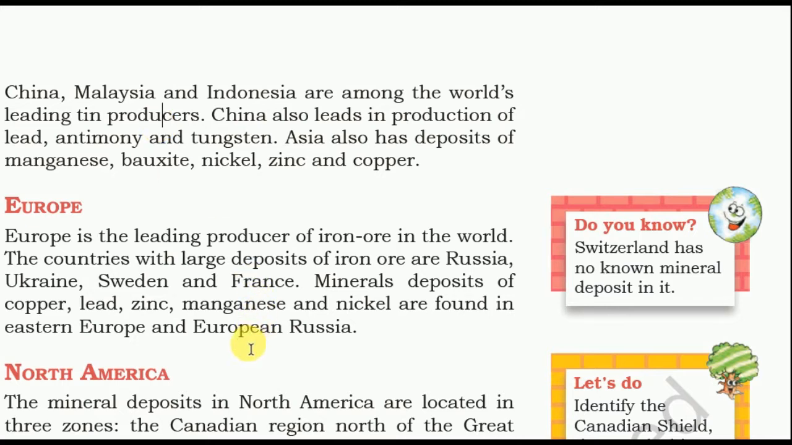Europe is the leading producer of iron ore in the world. The countries with large deposits of iron are Russia, Ukraine, Sweden and France. Mineral deposits of copper, lead, zinc, manganese and nickel are found in Eastern Europe and European Russia. And Switzerland has no known mineral deposit in it.